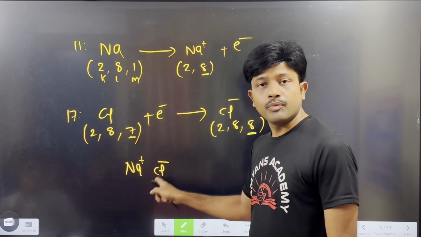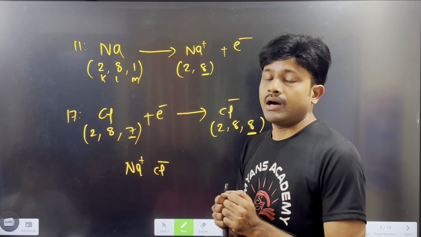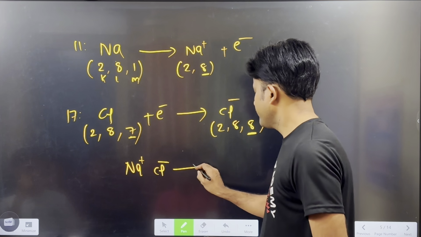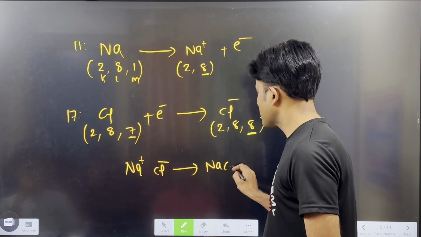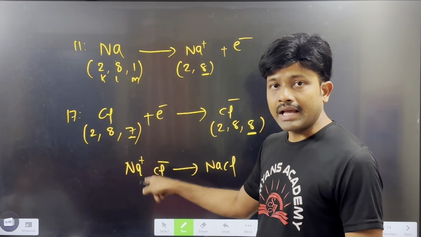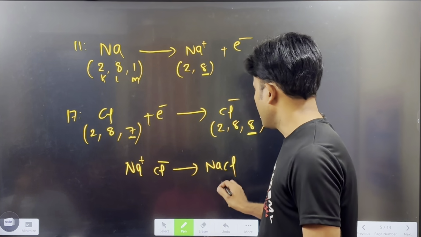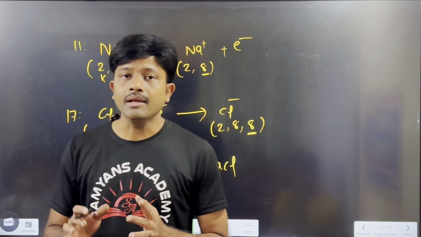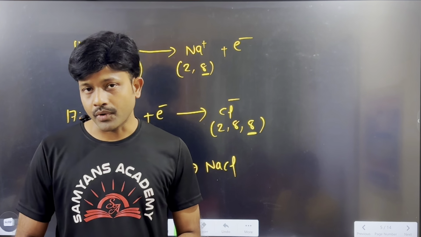Why? Because they are oppositely charged. Opposite charges attract each other and form a very strong compound, a strong ionic compound, because the force of attraction between these ions is very strong. For this reason, these compounds have a high melting point and high boiling point.